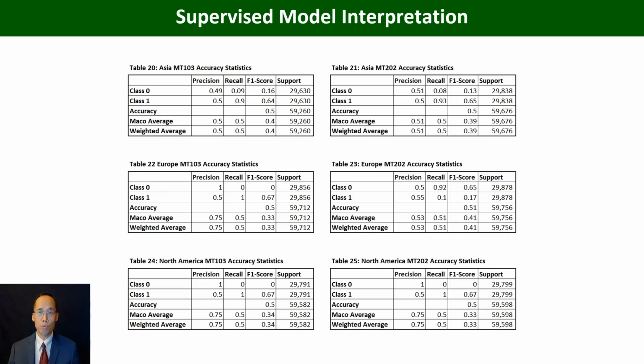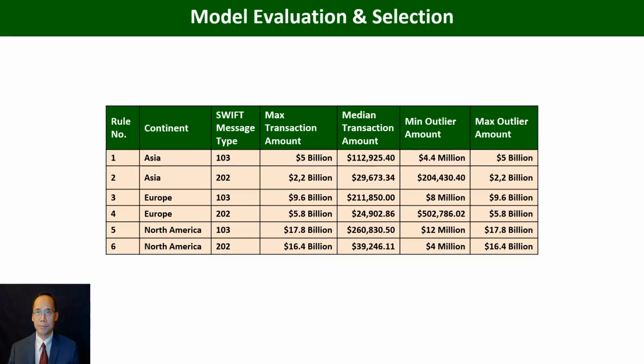And again, if one looks closely at the 6 tables here, one could see that the precisions are very small for class 1, meaning that the specificity percentages are very small. So again, it's a direct reflection of the numbers on the confusion matrices. So these are the results for the predictive accuracy of the supervised machine learning.